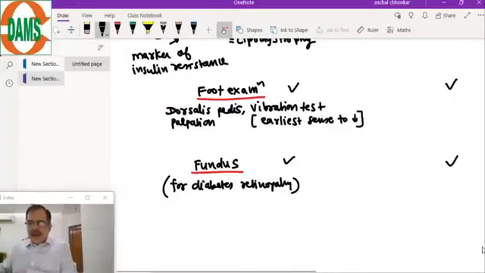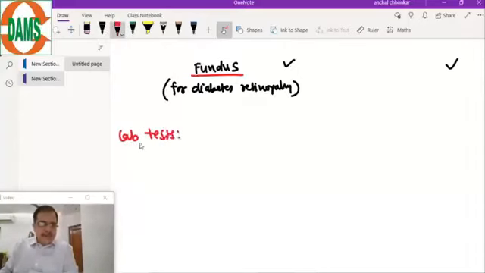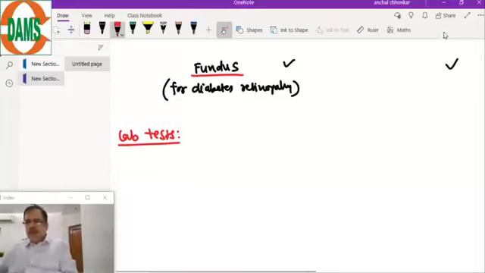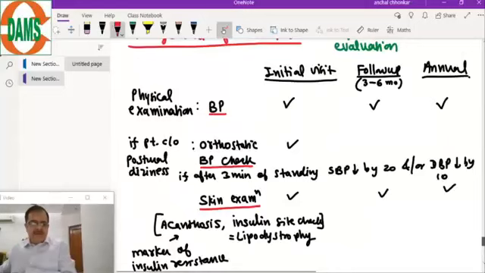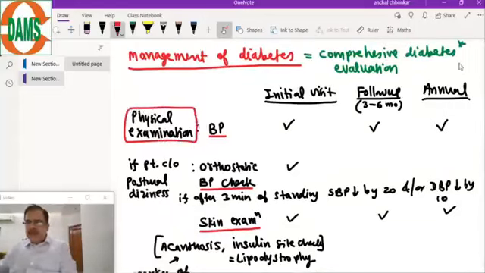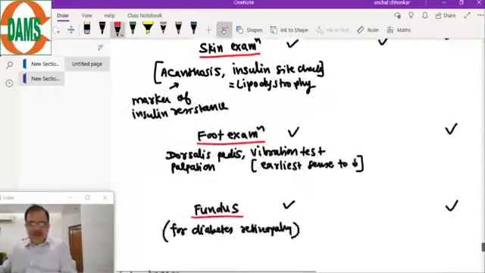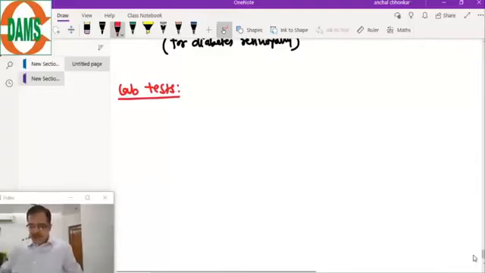And in the investigations of diabetes, that is, the lab investigations or lab tests. So this table, we are making an important table, that is, first is the physical examination, and second is the lab investigations for comprehensive diabetes management.